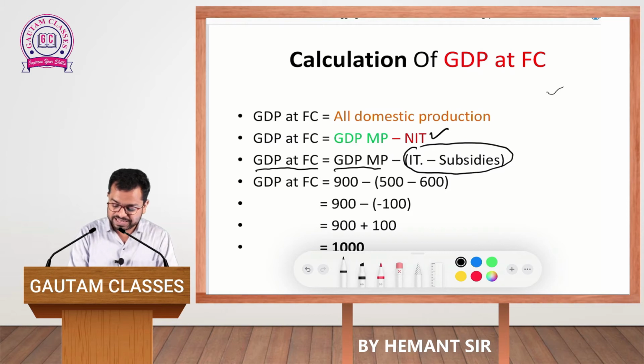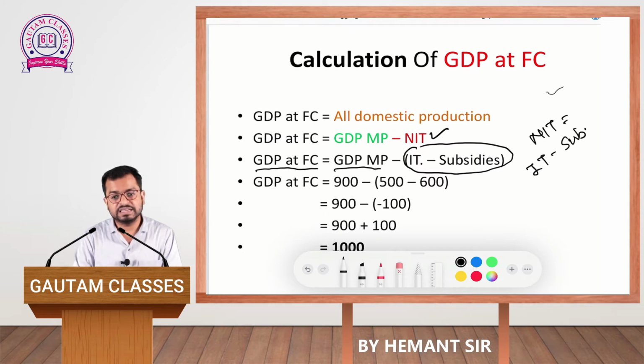As we all know, NIT is also equal to indirect taxes paid minus subsidies received from the government. So, that is why in place of NIT we can write indirect taxes minus subsidies also.